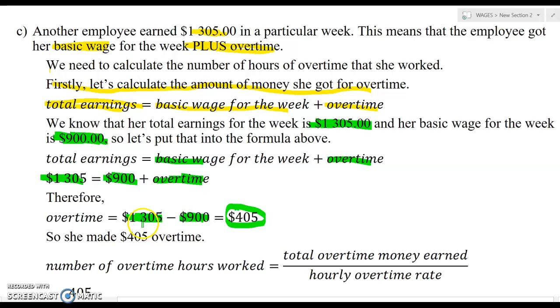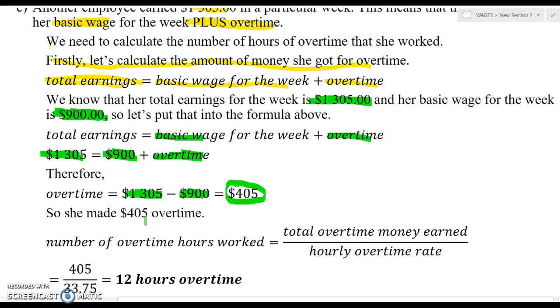$405 she made overtime. So therefore, the number of hours she worked overtime would be her total overtime money earned divided by the hourly overtime rate. So that's $405 divided by how much she gets for 1 hour overtime. So 405 divided by $33.75. So she worked 12 hours overtime.